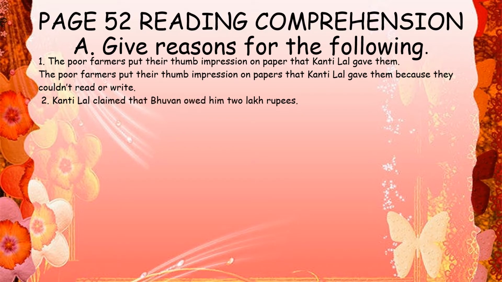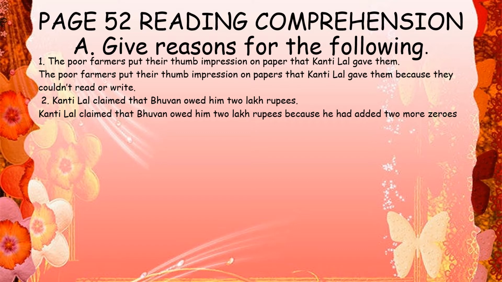Second one. Kantilal claimed that Bhuvan owed him 2 lakh rupees. So that was Kantilal's claim. Now why? Kantilal claimed that Bhuvan owed him 2 lakh rupees because he had added 2 more zeros. He had put 2 more zeros to the 2000 owed by Bhuvan and made it 2 lakh. So Kantilal already knew. He had already put 2 more zeros and made it 2 lakh. That is why he said Bhuvan owed him 2 lakh rupees.